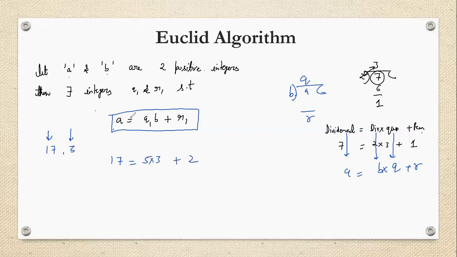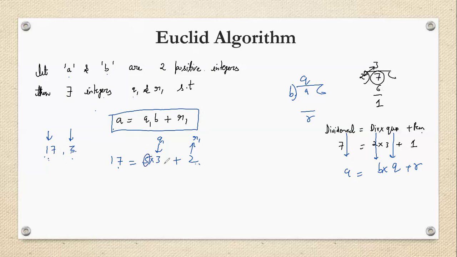Here let A and B be two integers, so here we suppose 17 and 3 to be two integers. Then there exist two integers, Q1 and R1, such that 17, the bigger number, can be written as a multiple of the smaller number plus a remainder. Now you understood? The bigger number can be written as a multiple of the second number plus some remainder.